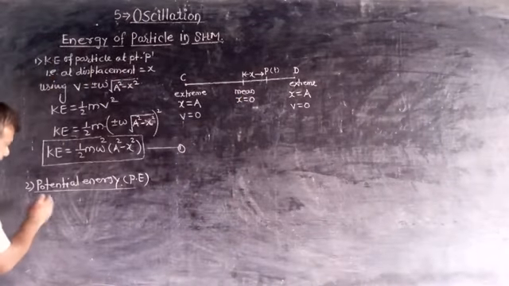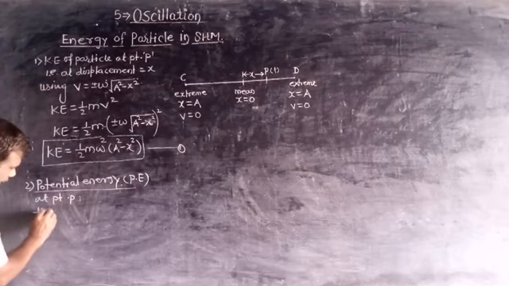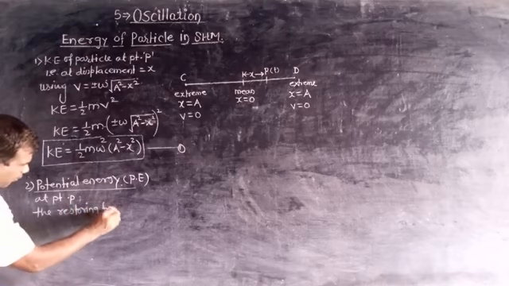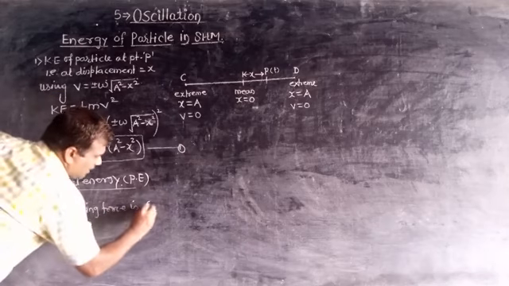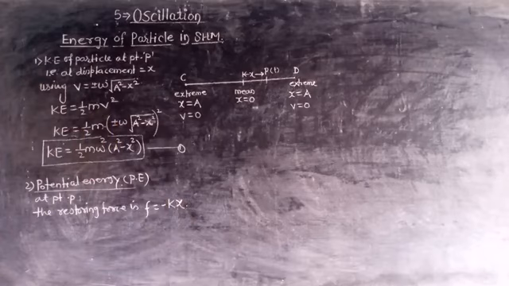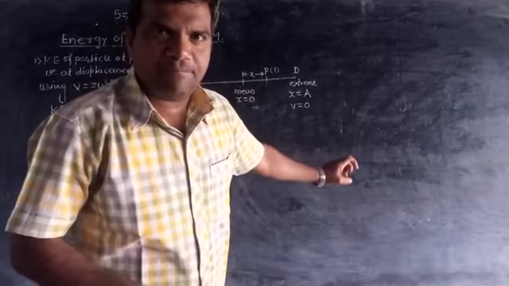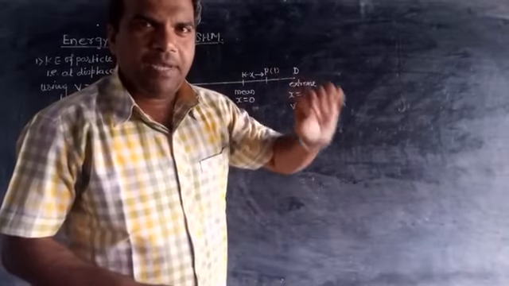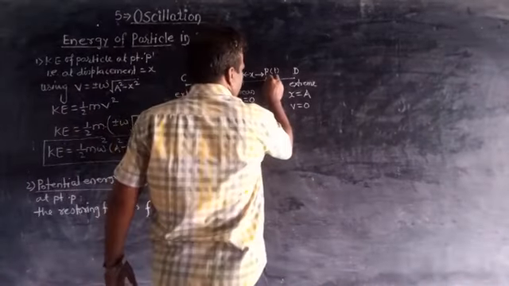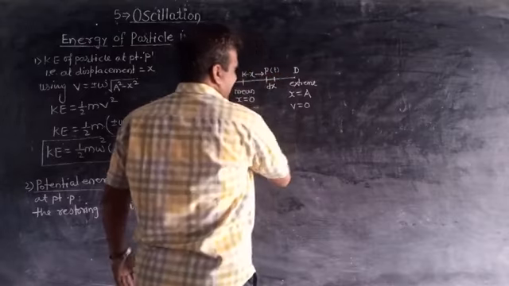So at point P, the restoring force is F is equal to minus kx. Now suppose this particle is displaced from point P to a new position through a small displacement dx.